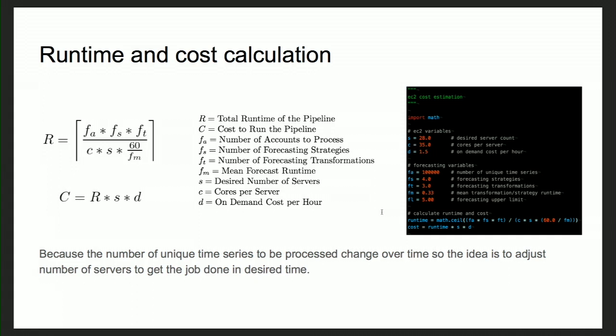To calculate the runtime, in the numerator we have the number of unique accounts, or unique time series, we'll be forecasting for, multiplied by the number of strategies we'll be running, multiplied by the number of transformations that we'll be applying on the time series data, and we divide that by the number of servers we'll be running our complete pipeline on, multiplied by the cores each server has, times the mean forecasting time per unique time series. Once we have the runtime calculated, we can easily calculate the cost, in which we just multiply runtime with the number of servers we are running our pipeline on, multiplied by the cost per server.